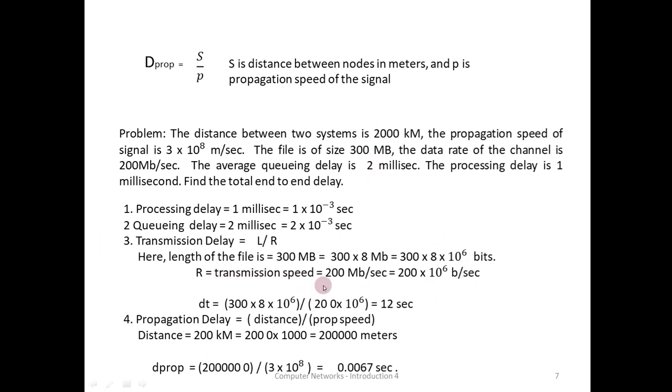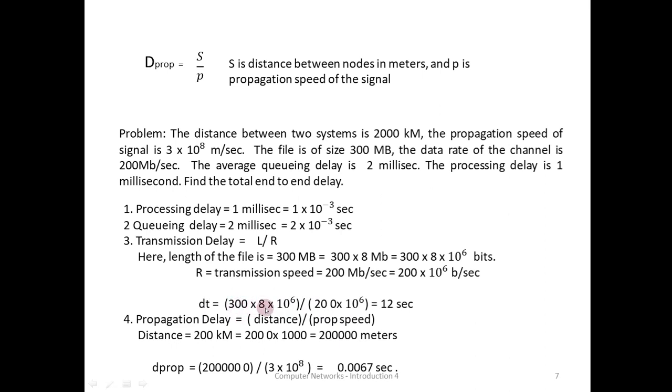Our transmission speed is 200 Mbps. It is in bits, therefore there is no need to convert bits, but mega is to be converted into ordinary, just bits. You multiply by 10 to the power of 6. So 200 into 10 to the power of 6 bits per second. So transmission speed is available to us, length of the file is available to us in bits, and queuing delay and processing delay are directly given, and therefore transmission delay is L divided by R.